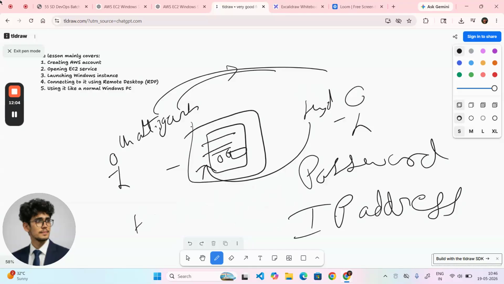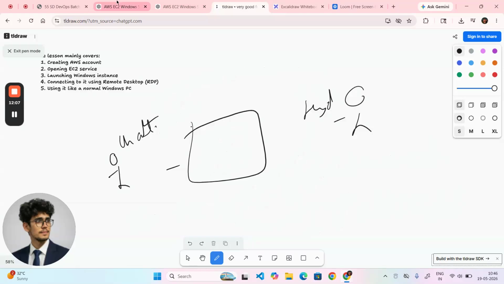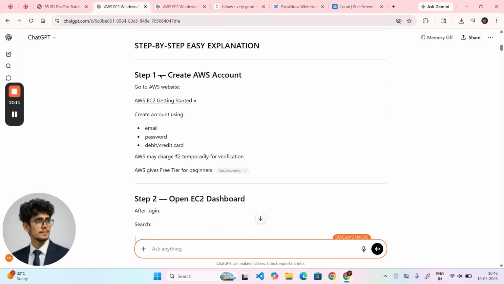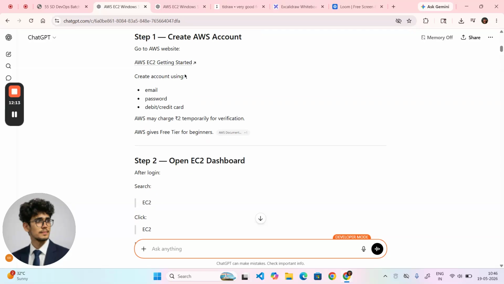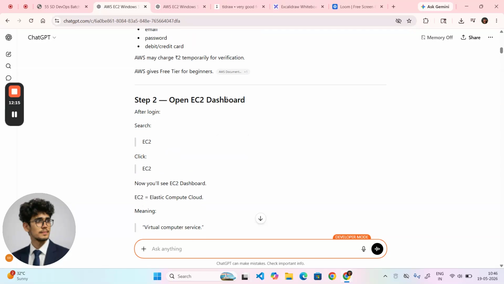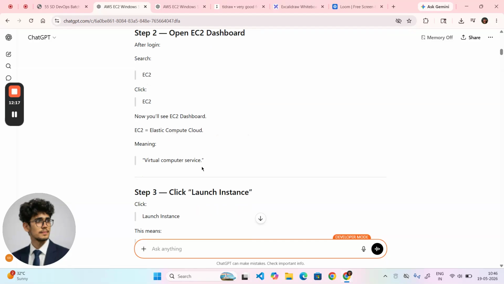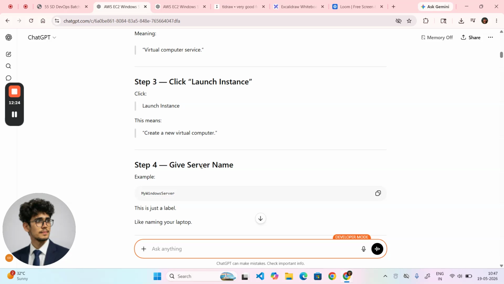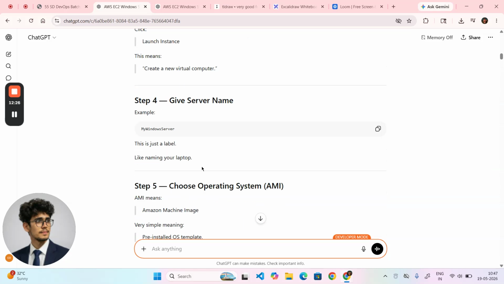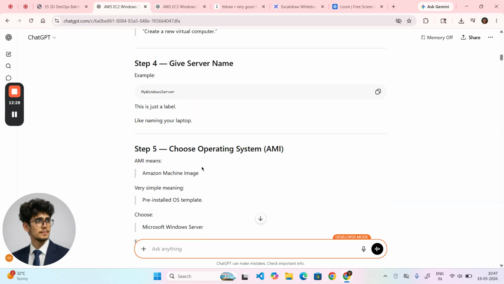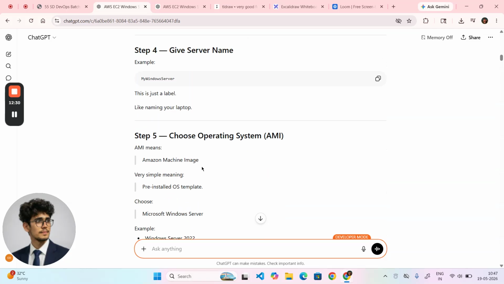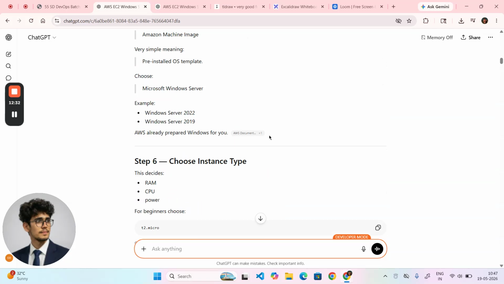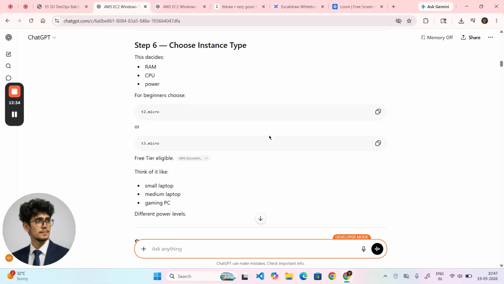Now go with the step by step physical lab. So यहाँ पे क्या हो रहा है? Step 1, we know that we need to create the account. Step 2, you know that EC2 instance, it requires certain name, the type, है ना? Storage, everything is required. Once you're done with the instance, you need to launch the instance. You can create number of instance. Choose the OS, choose instance type.